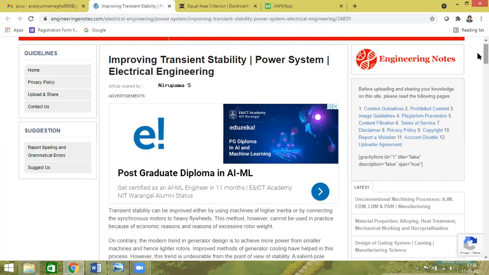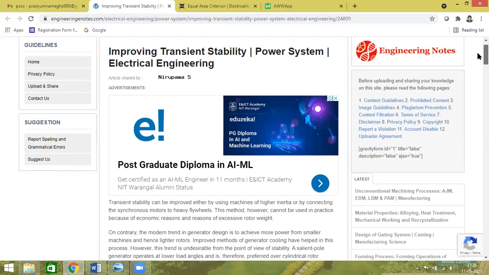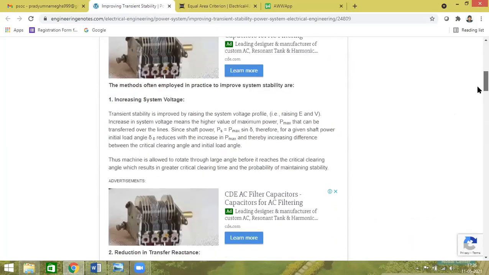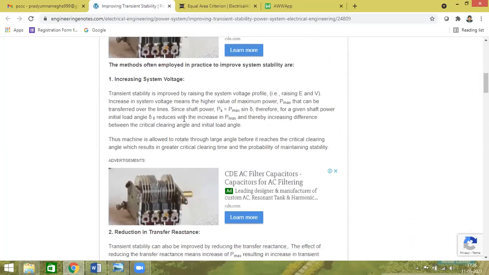Transient in our power system subject is a large disturbance which occurs for a short period of time. Transient stability means how the power system clears the disturbance and maintains its original state. So what are the factors to improve transient stability, meaning how to clear the fault and come back to the original state.